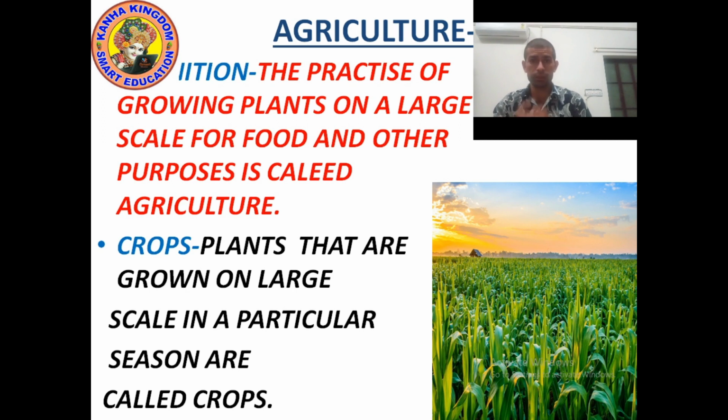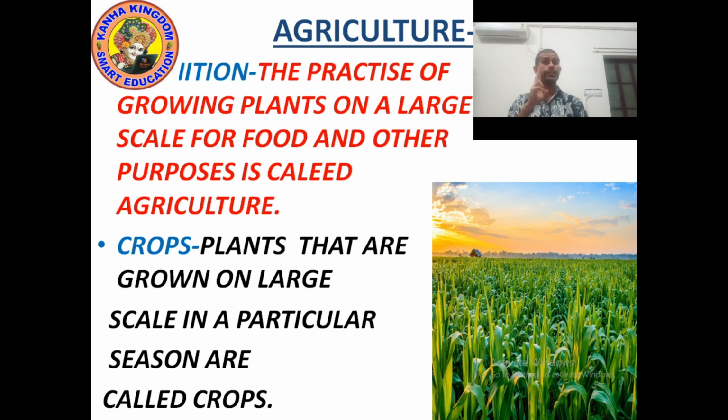So what is agriculture? Look on the screen, I am reading. The practice of growing plants on a large scale, on a big area, for food and other purposes is called agriculture. First of all, we grow plants to get food.